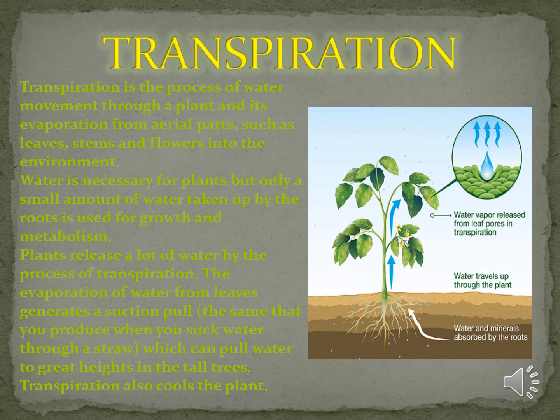The evaporation of water from leaves generates a suction pull, the same that you produce when you suck water through a straw, which can pull water to great heights in tall trees. Transpiration also cools the plant.